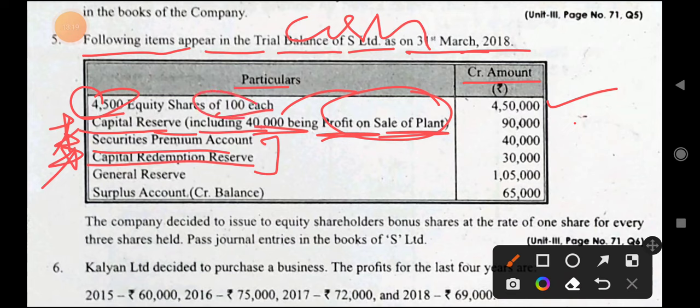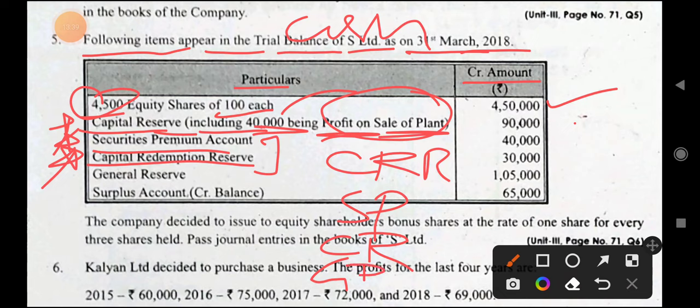Either all shares are fully paid up, so only two journal entries we need to write. But while taking the reserves, first we will take CRR, then if it is not sufficient we will go for SP, then if it is not sufficient we will go for capital reserve, and then for general reserve. But please remember this sequence, lastly P&L account will come.